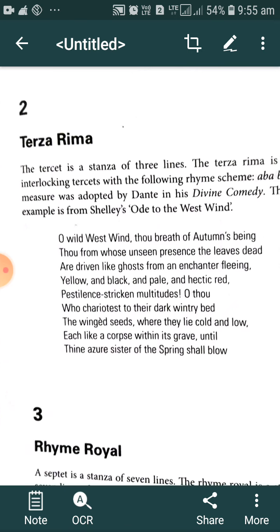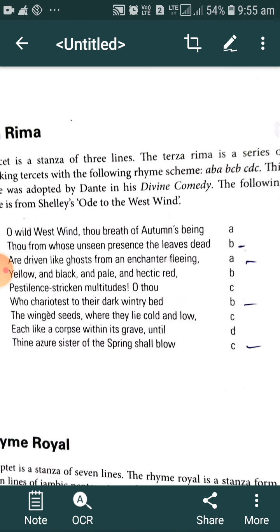If we observe the rhyming scheme, it is ABA, BCB, meaning the second line rhymes with the first line of the second stanza. The first line rhymes with the third line, and the second line rhymes with the first line of the next stanza. This is the interlocking system we generally see in tercets.